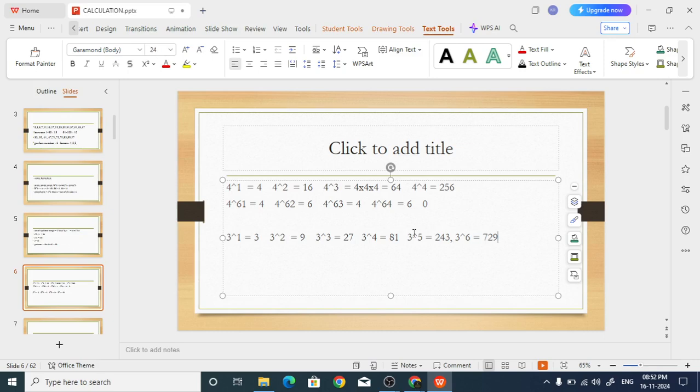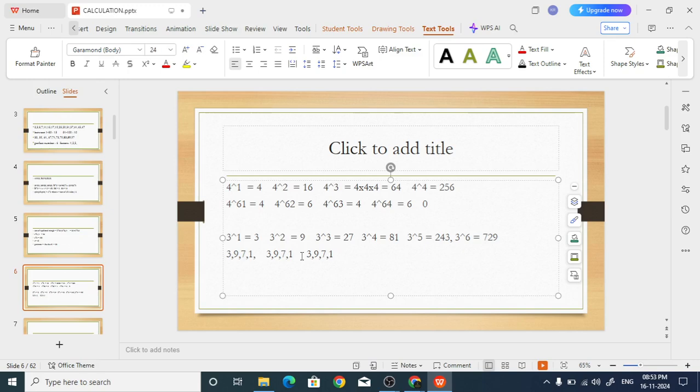Now 729. You see the last digit is 3, 9, 7, 1, again 3, 9, 7, 1. Like this it will repeat. So anything you take the powers, it will be repeating. It could be 2 digits repeating again and again, or 3 digits, or 4 digits.